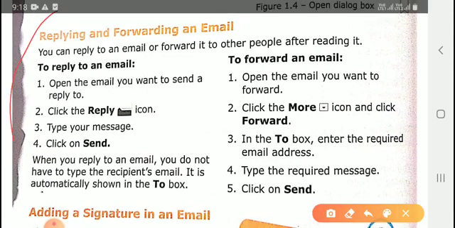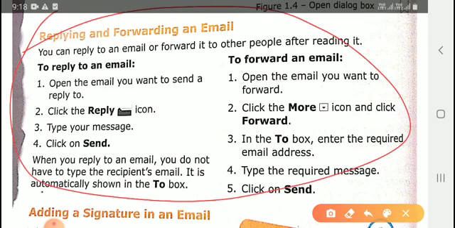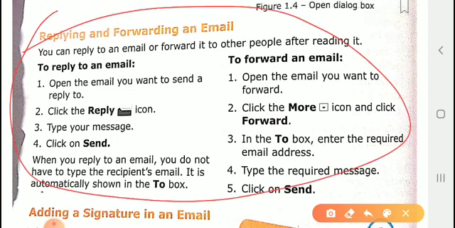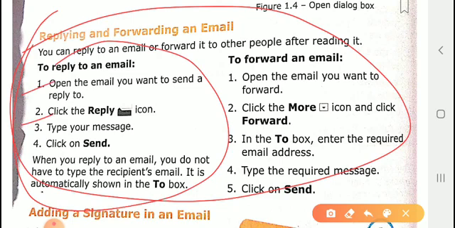Replying and forwarding an email. Okay, how are we able to reply or forward an email? To reply, we have to follow these steps. Open the email you want to reply to, click the reply icon, type your message, click on send. Okay, you are able to send it to the inbox.